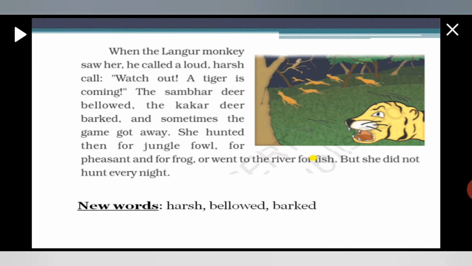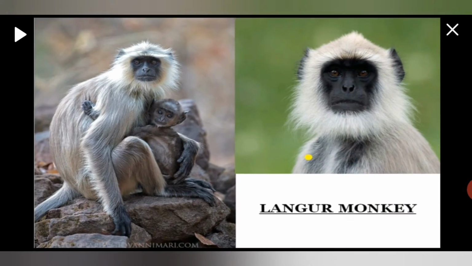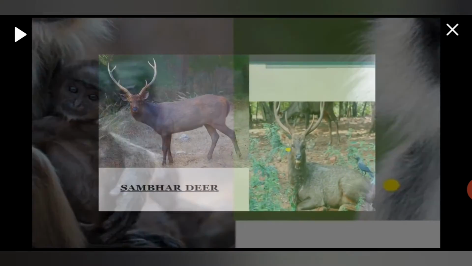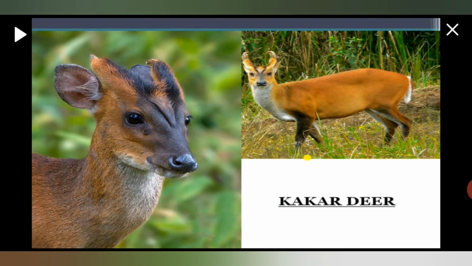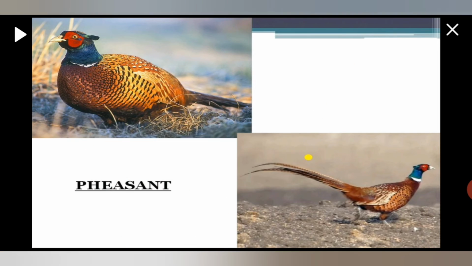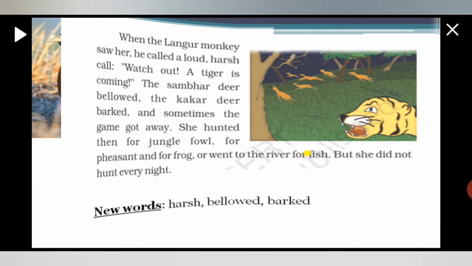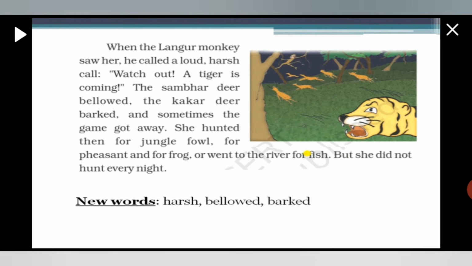So here, when the langur monkey saw her, students, you must have seen this kind of animal is called langur monkey, right? And this is called sambar deer. This is kakkar deer. This is peasants. Okay, so now let's do it.